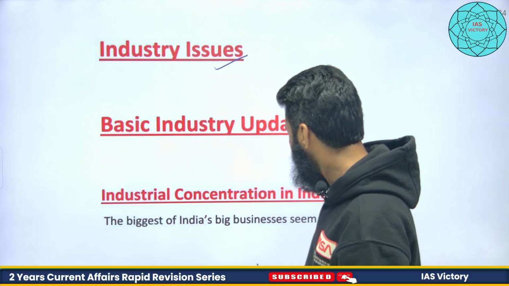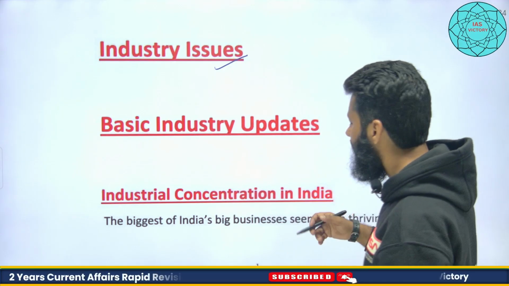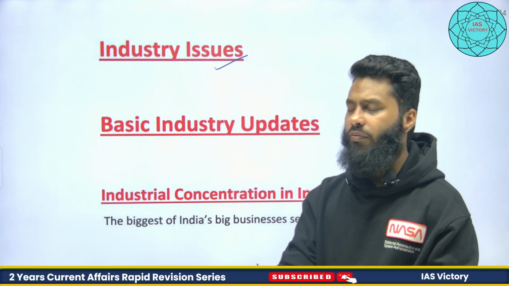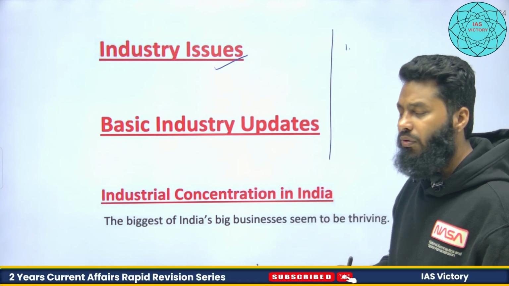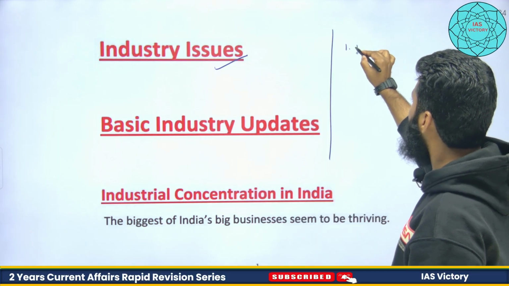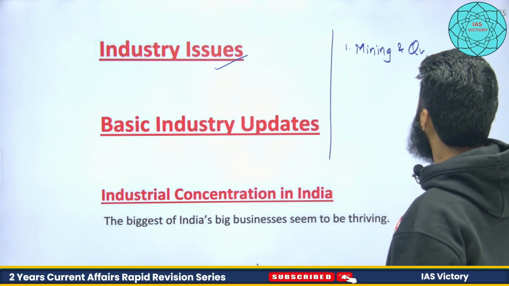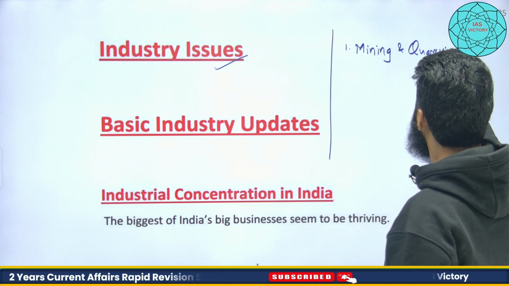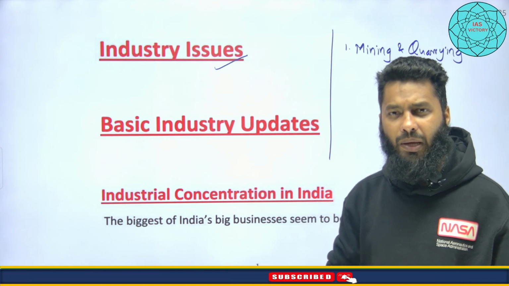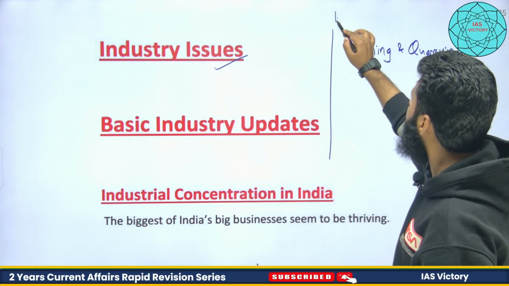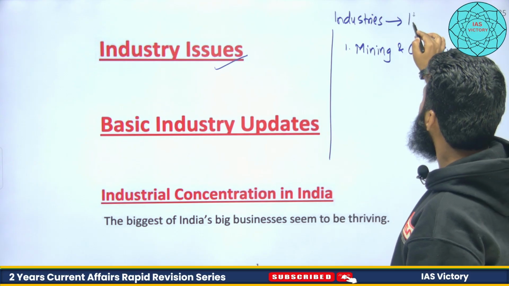If we talk about industries, the first few basic things we need to understand is what constitutes the industrial structure in India. In industry, number one is mining and quarrying. I have already explained that mining and quarrying, if you study geography, is a part of primary activity. But when we talk about industries, they are a secondary activity, and in the economy, industries are secondary, right?